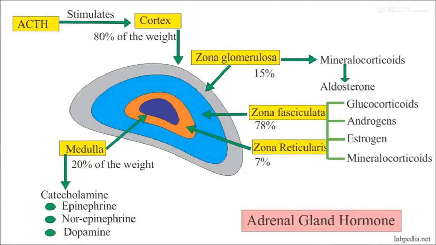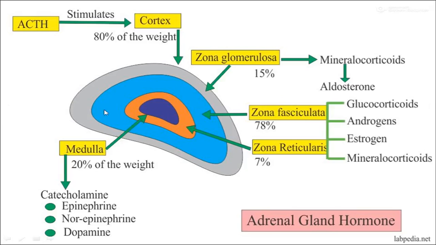Now let's look at the adrenal gland hormones. These are the cortex; the next one is the medulla. The cortex has three zones. The first one is the zona glomerulosa, which secretes the mineralocorticoids, which is aldosterone. Zona fasciculata secretes the glucocorticoids, and zona reticularis secretes the androgens. And the medulla secretes the catecholamines, which means epinephrine, norepinephrine, and dopamine.